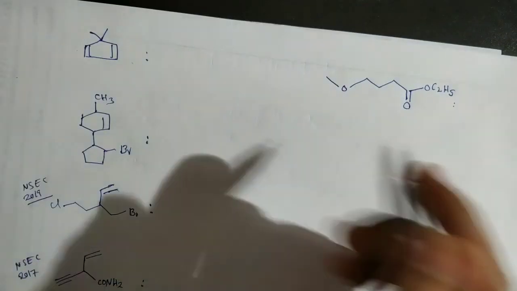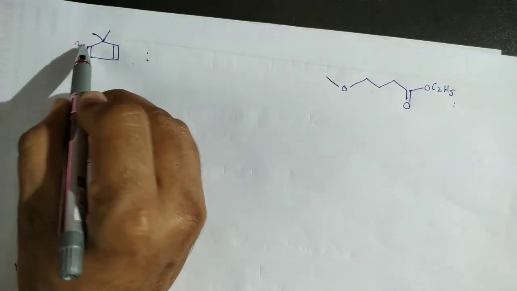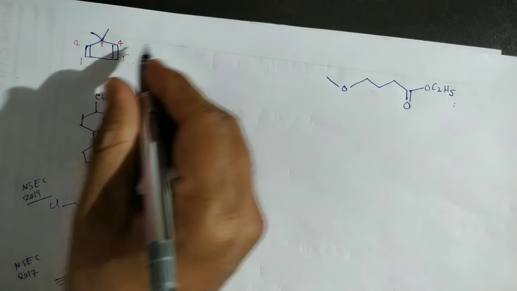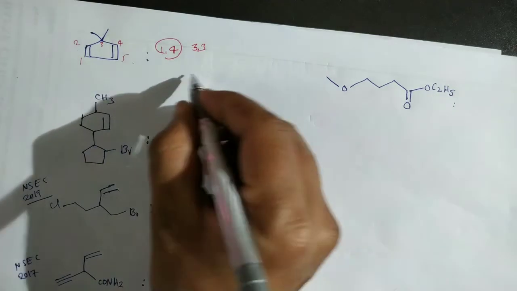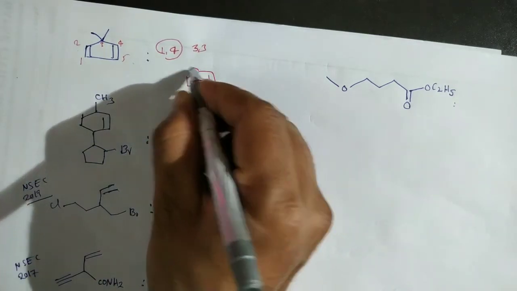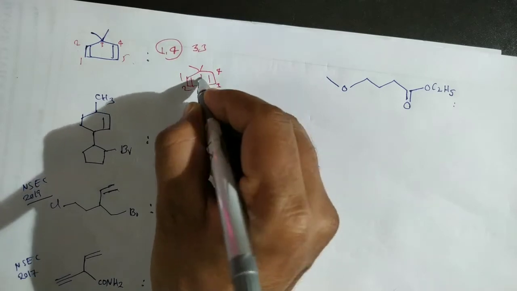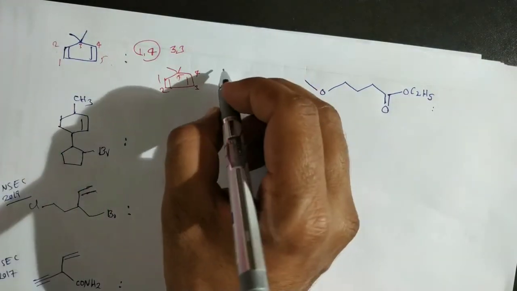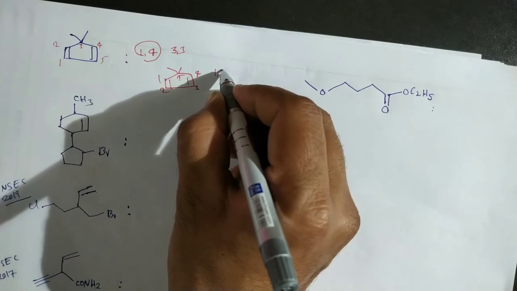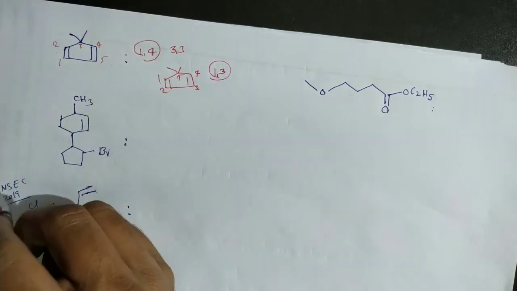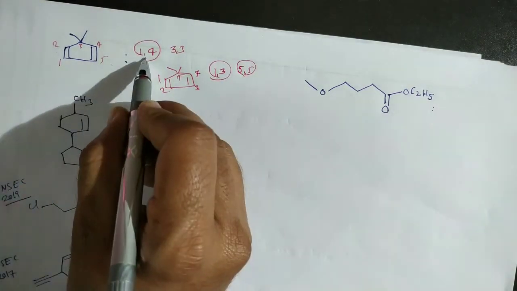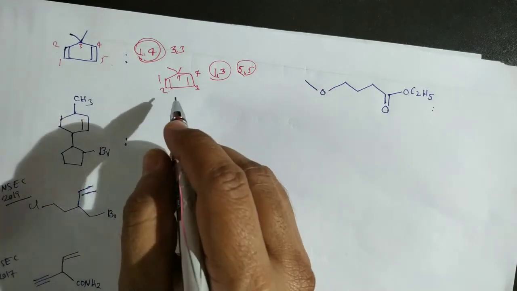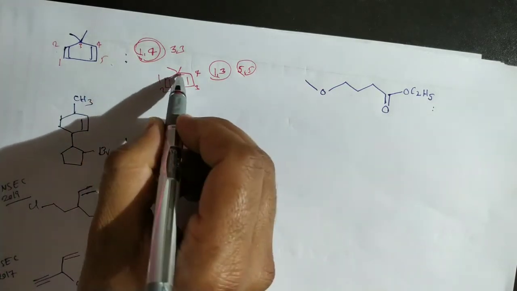Next here, some more interesting examples. Here, if you start from this one, 1, 2, 3, 4, 5. Here the double bond positions are 1 and 4, but the set of locations is 3 and 3. Okay, in another way, if you start like this, 1, 2, 3, 4, 5. Here in this case, 1, 3 is the position of the double bond. Here the methyl positions are 5 and 5, but we should give priority to both double bonds. Here both double bonds should get the least number. So here the methyl position is 5 5.